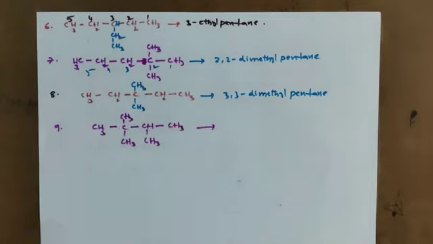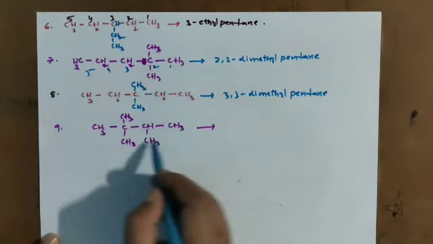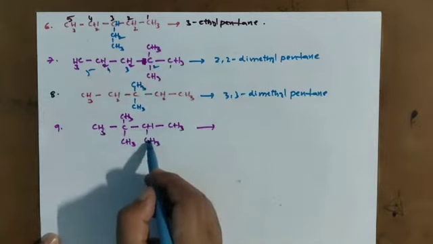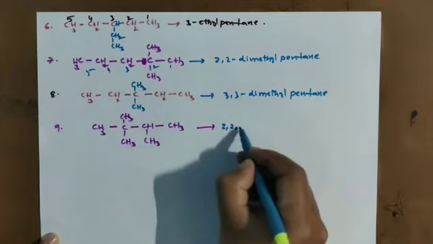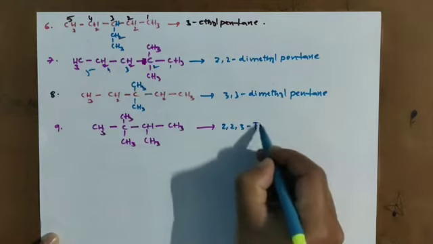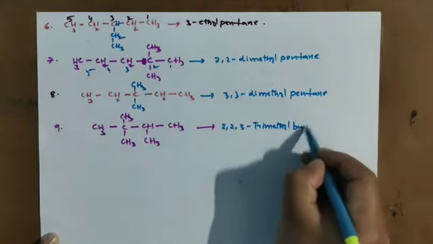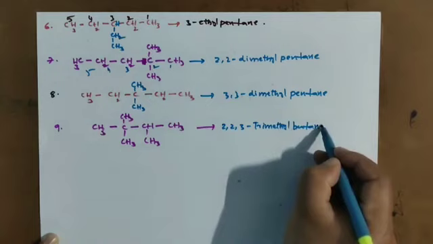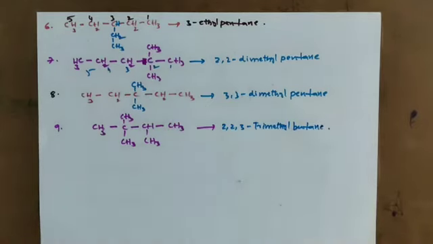Finally we got. Look at the chain name. 1, 2, 3, 4, butane. 2 position, 3 position. So 2,2,3-trimethyl butane. See now how many we got? 9. With the 7 carbon atoms we got 9.